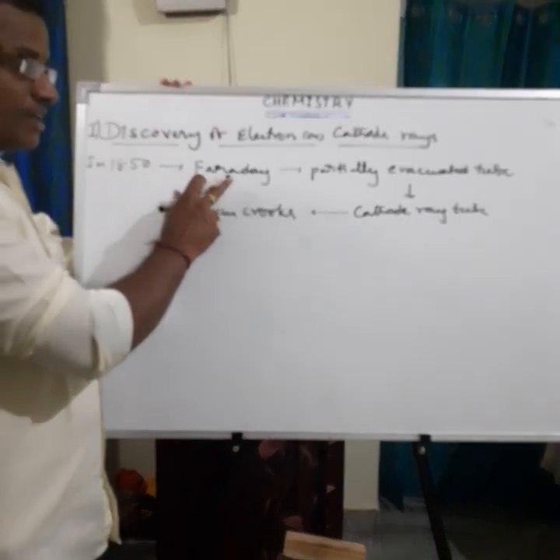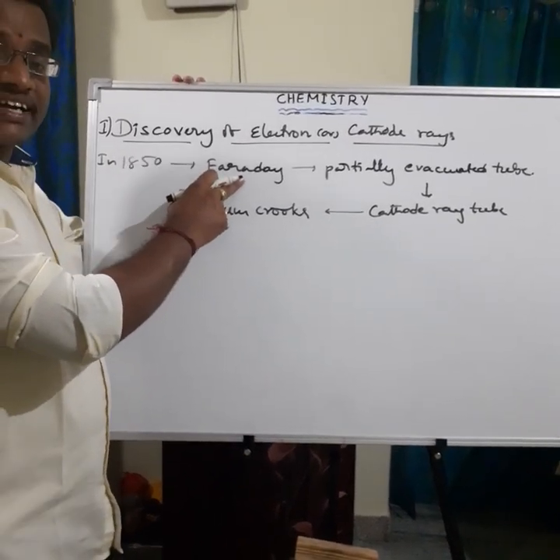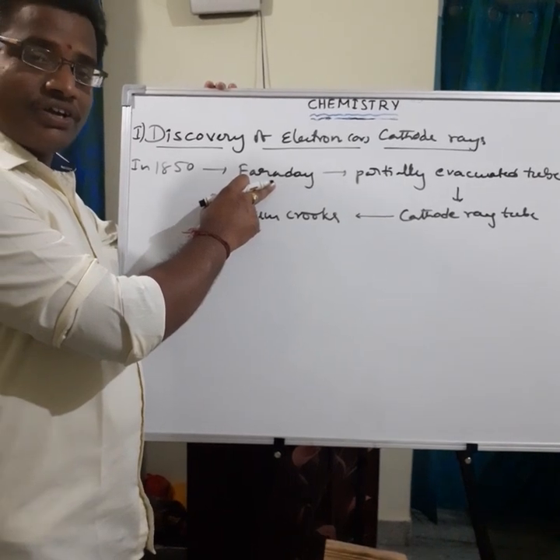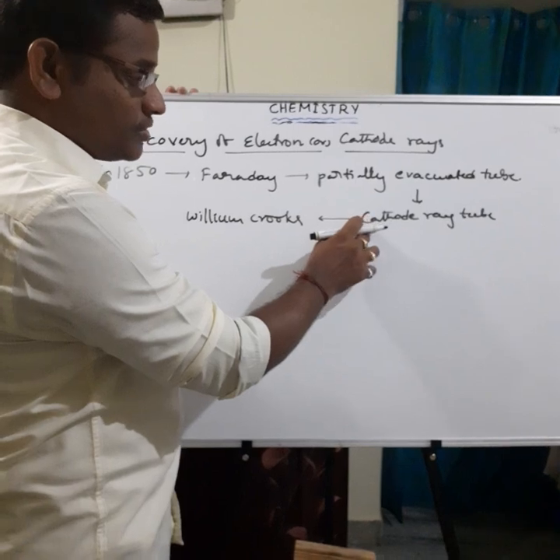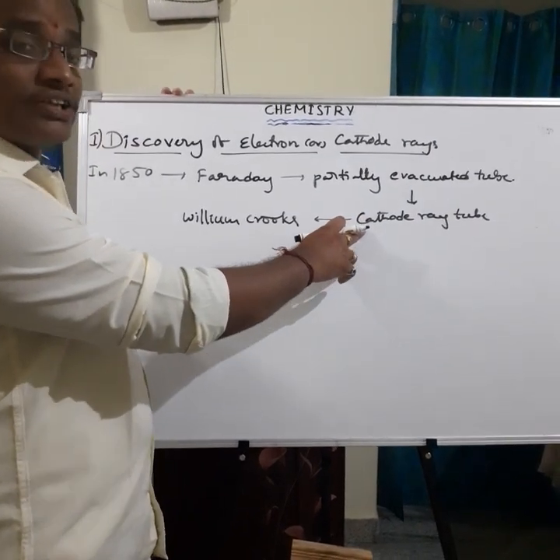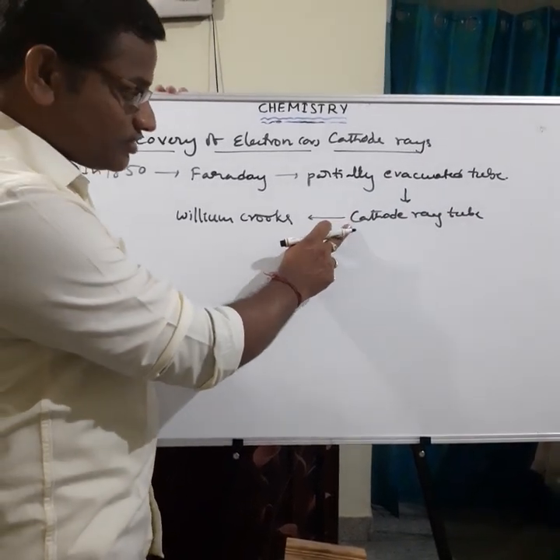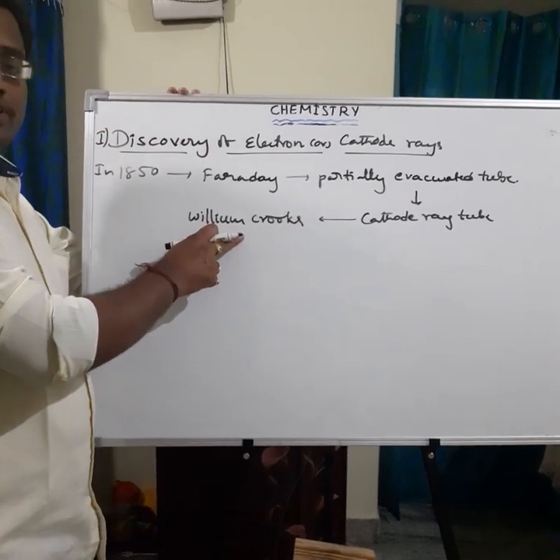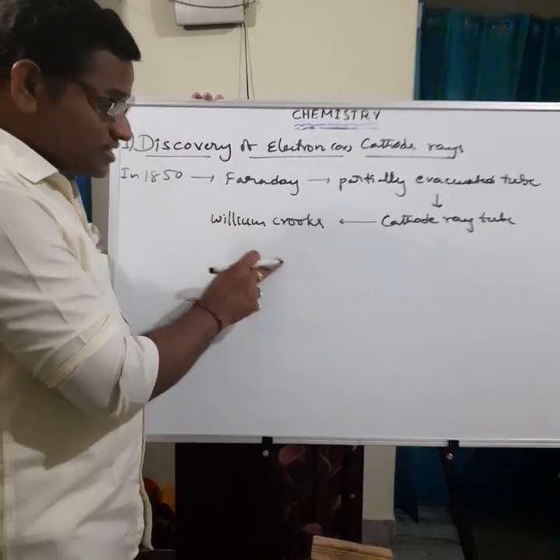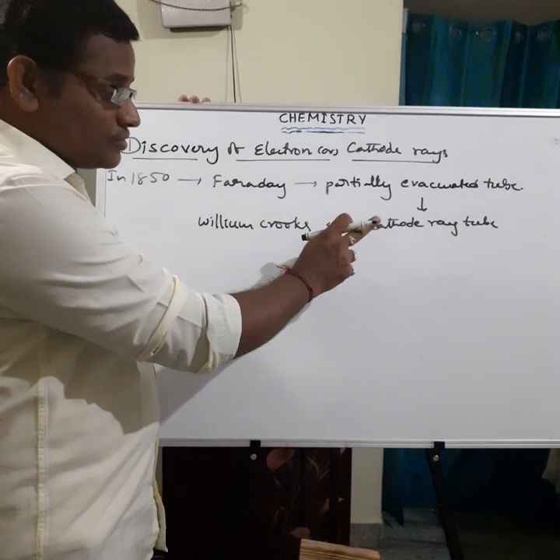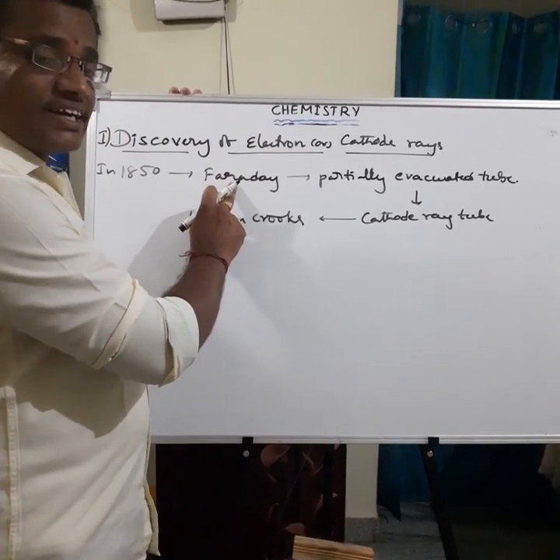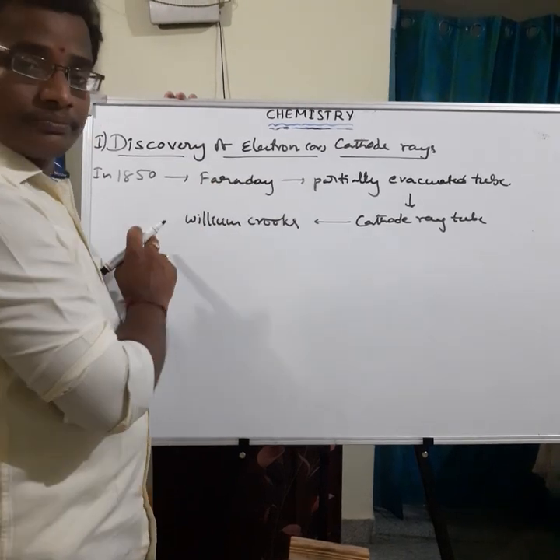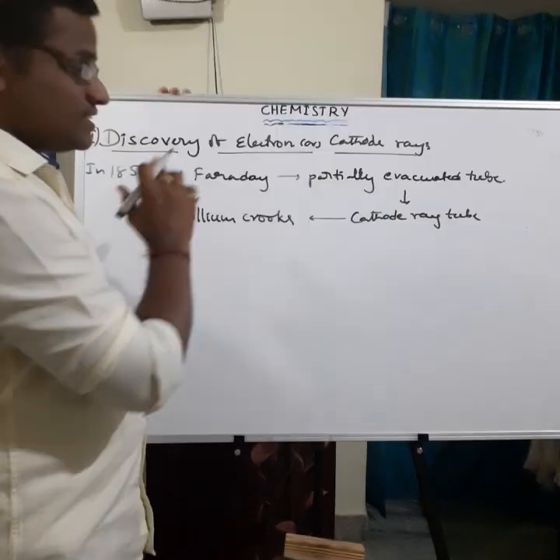In 1815, Michael Faraday began to study the electrical discharge experiment in the partially evacuated tube. This partially evacuated tube is nothing but the cathode ray tube or cathode ray discharge tube. This tube was first discovered by William Crookes, that means William Crookes discovered the cathode ray tube. By using this tube, Faraday began to study electrical discharge experiments. Okay, so that is the main concept.